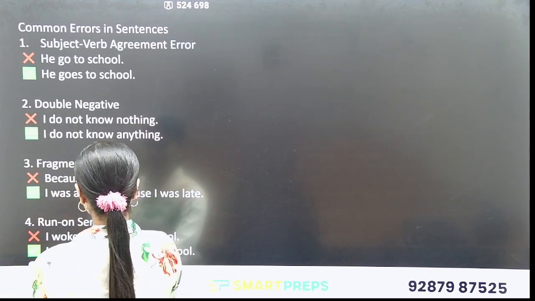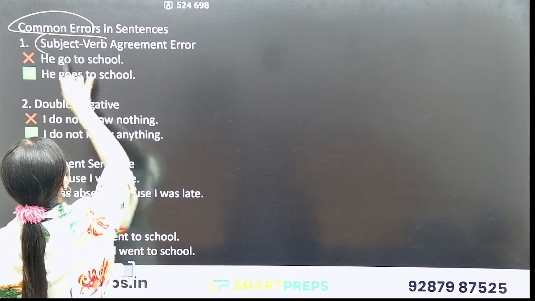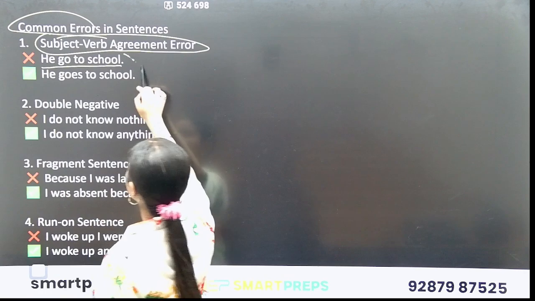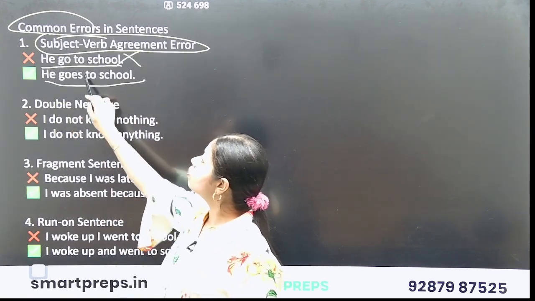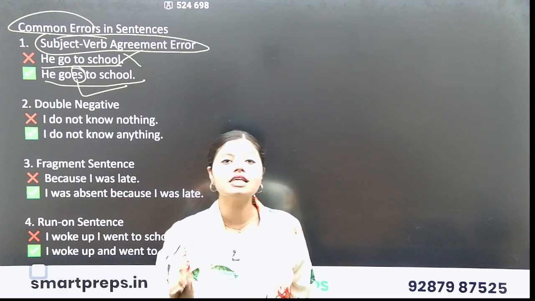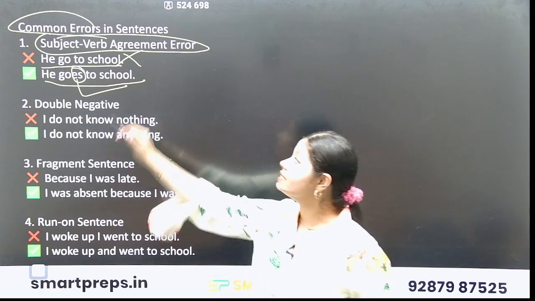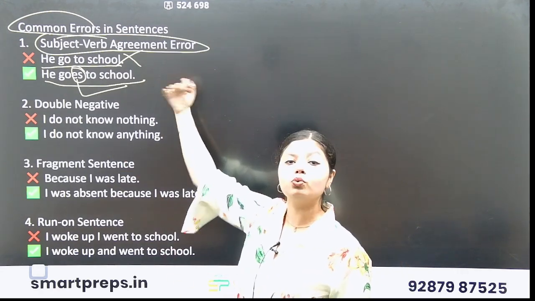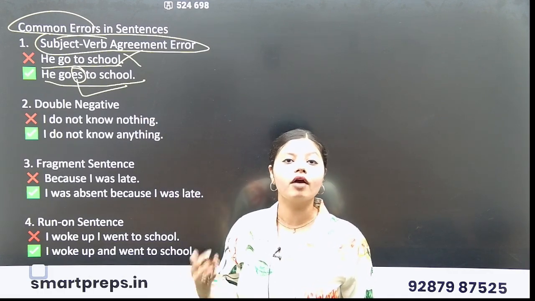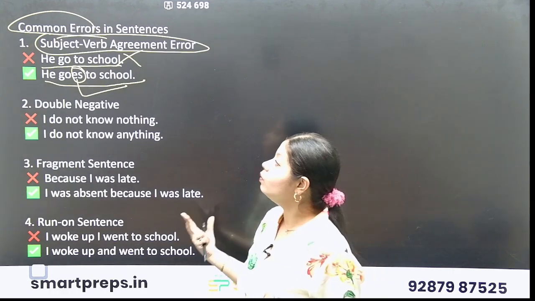Now let's understand how we make common errors in sentences. Just check subject verb agreement error. "He go to school" is wrong. He goes to school. Why is es required here? I explained to you because it is simple present tense, where we use s or es along with the verb, because it is a regular routine. He goes to school every day. It's a fixed schedule, and in simple present tense we always talk about fixed schedules, universal truths, or any routine.